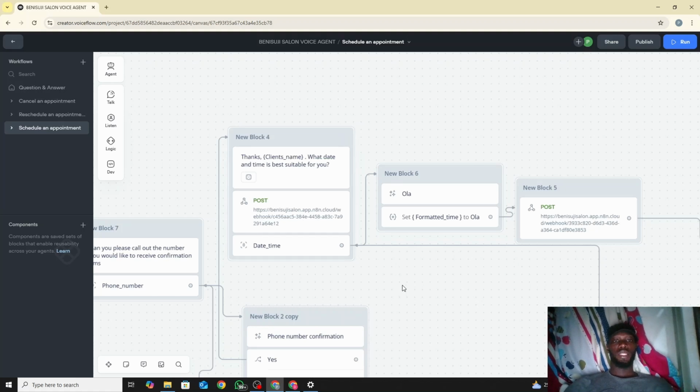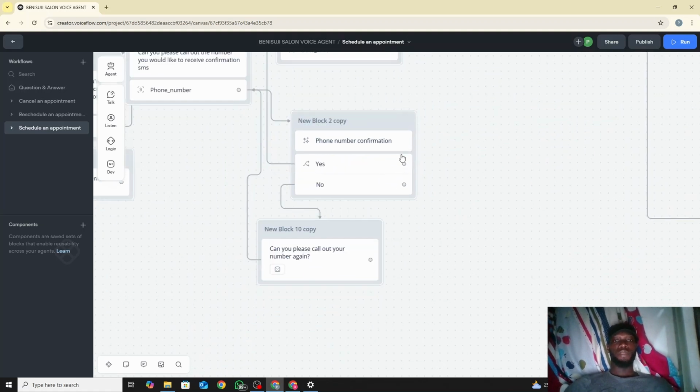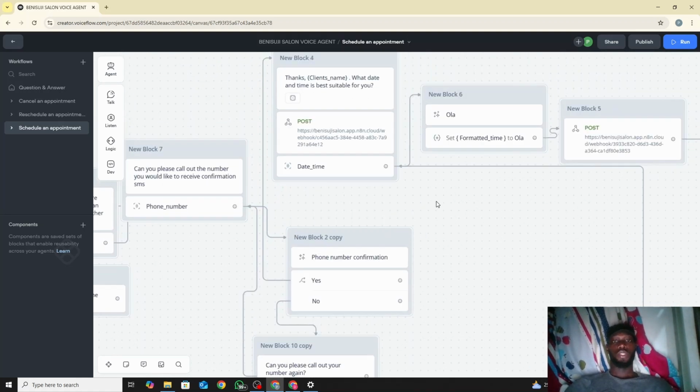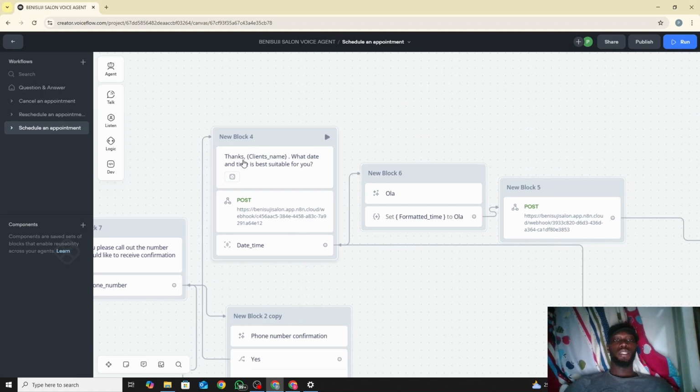So what date and time is suitable for you? And if the person says no, you say, can you please call out your number again? And we take the person back to the phone number block. So it continues the process like that. And then after saying thanks to the client, we ask what date and time is suitable for you.